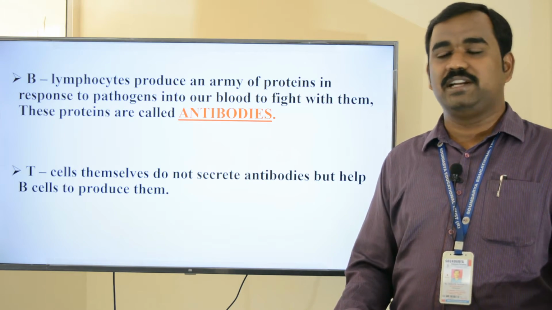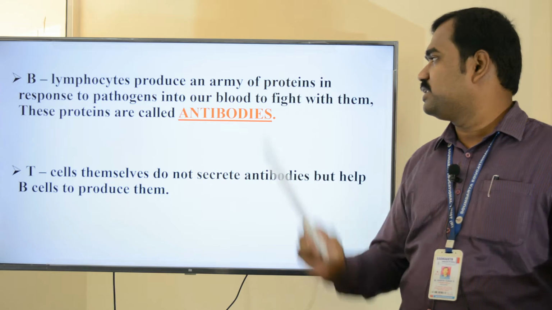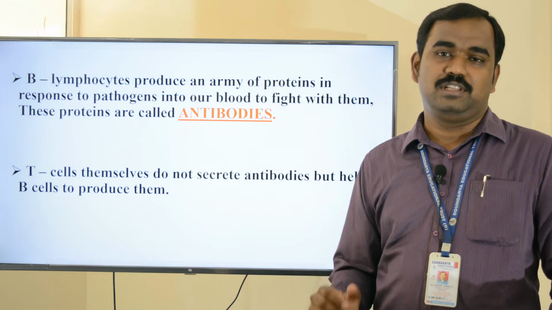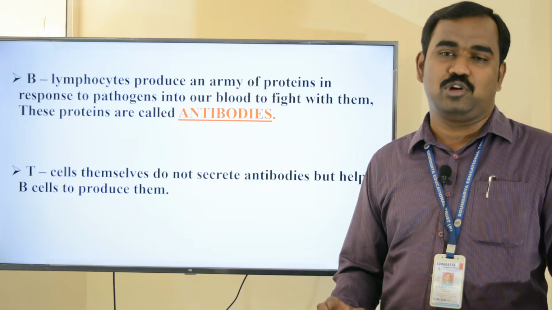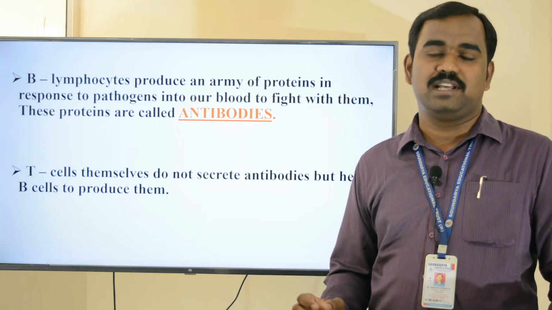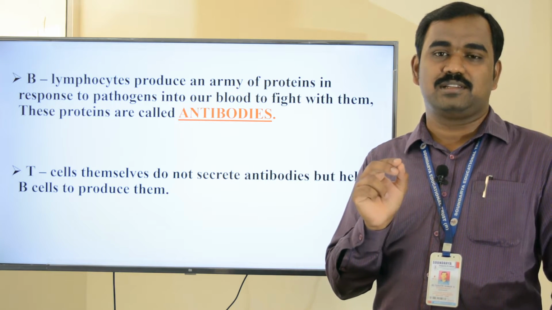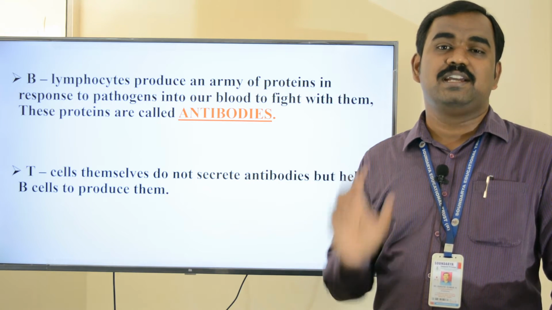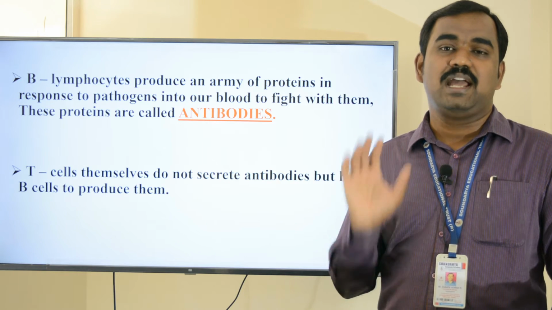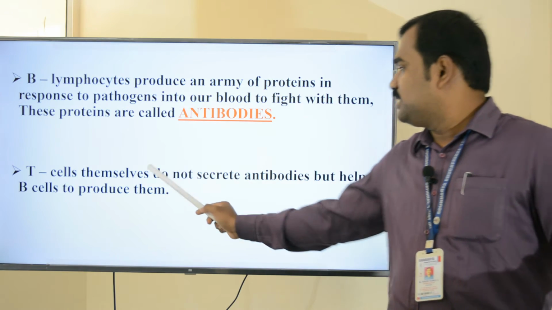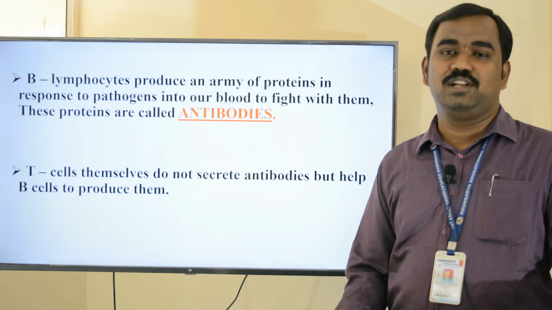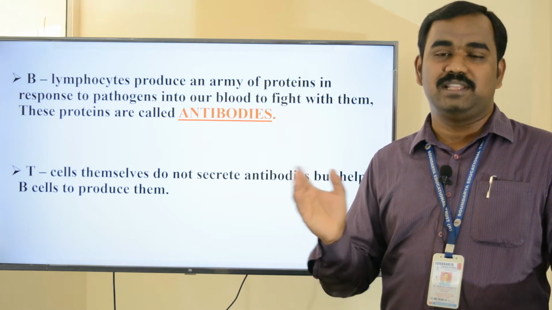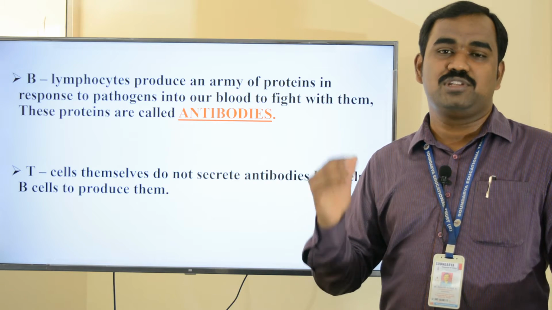The B lymphocytes produce an army of proteins in response to pathogens into our blood to fight with them. These proteins are called antibodies. Antibodies are the chemicals mainly produced by B lymphocytes to fight against a specific antigen. These T cells, the T lymphocytes, themselves do not produce antibodies, but they help the B cells in producing antibodies.